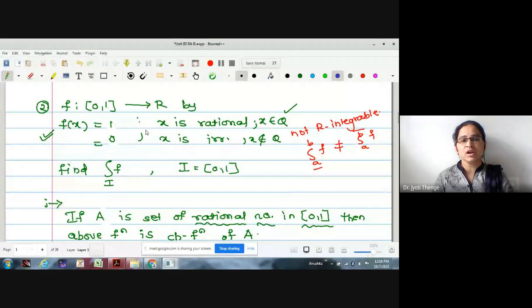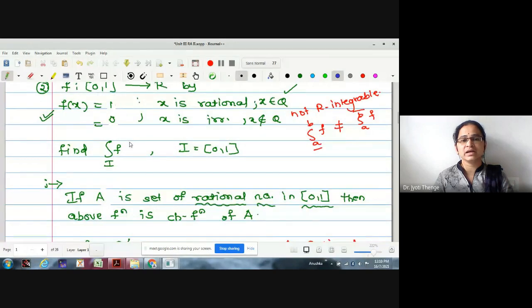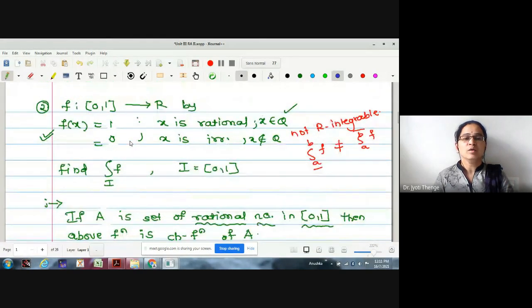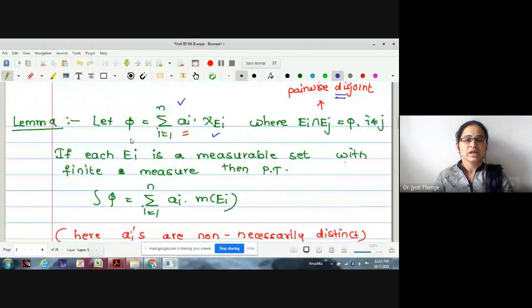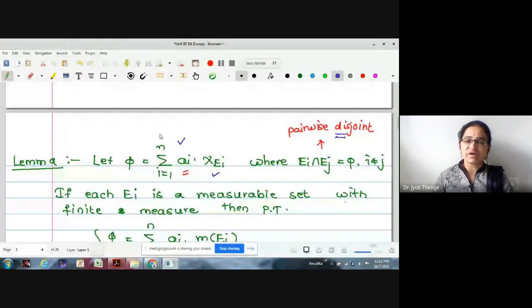Okay. A nice example we have seen on this in order to understand the integration. Similarly, this example, which we proved is not Riemann integrable, but we proved it as Lebesgue integrable and the value is 0. And then we were proving one lemma.